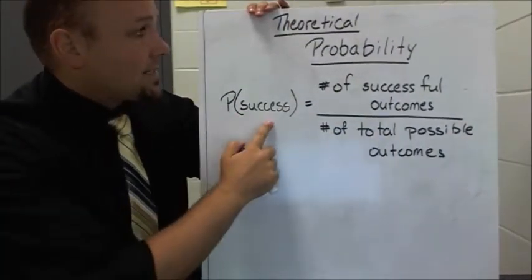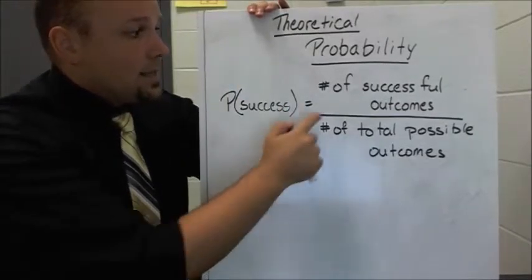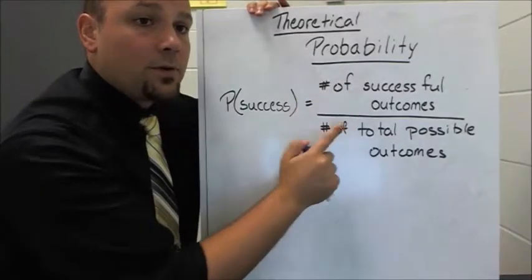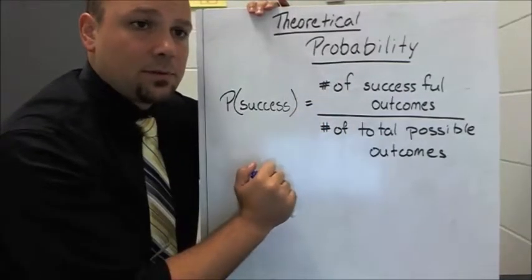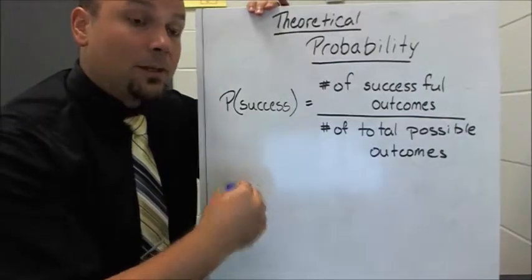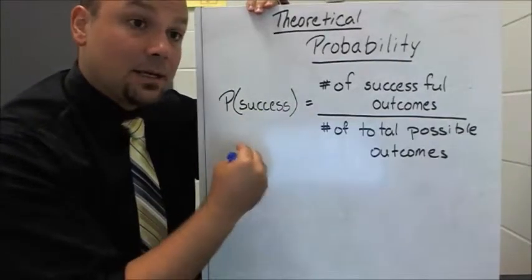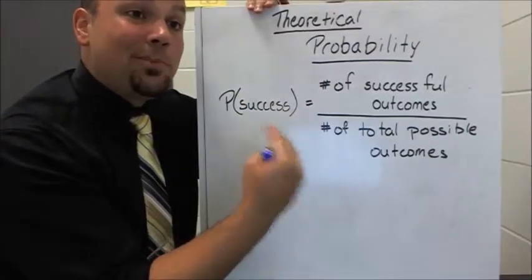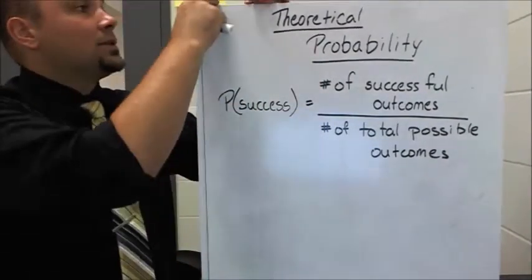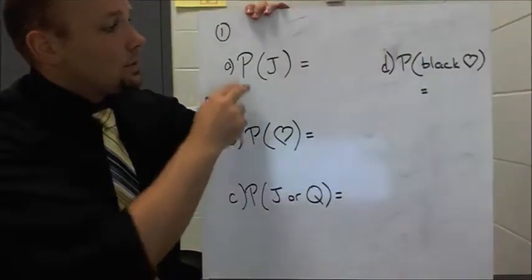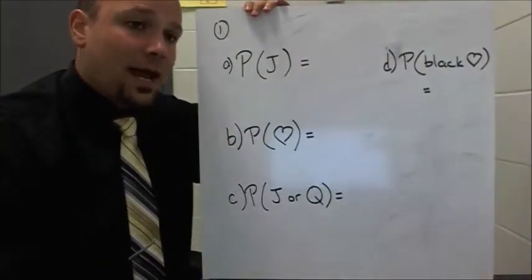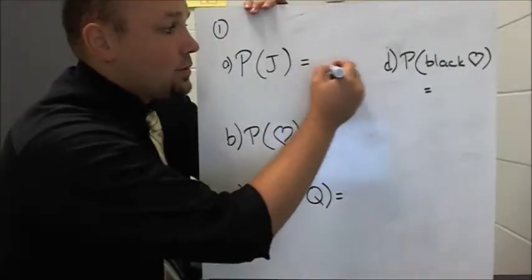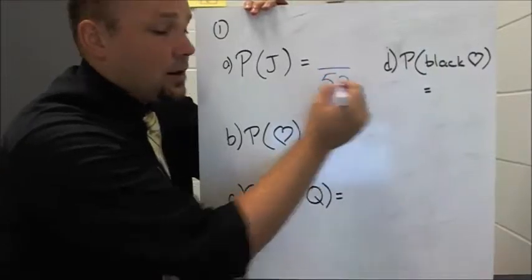So the probability of success in theoretical probability is the number of successful possible outcomes over the number of total possible outcomes. So in experimental probability, we were talking about things that have happened in our experiment. In theoretical probability, we're talking about the number of things that could possibly happen. So let's do an example. The probability of me getting a jack out of a deck of cards. In a deck, there are 52 cards, so the total possible outcomes are 52.